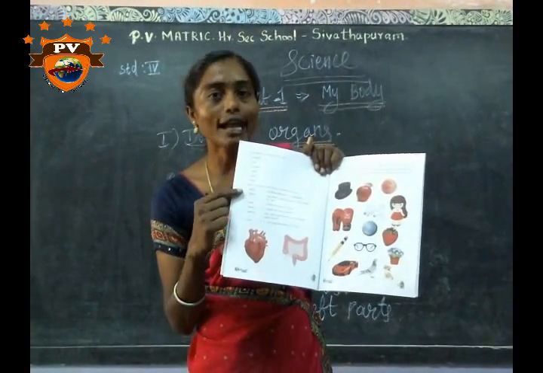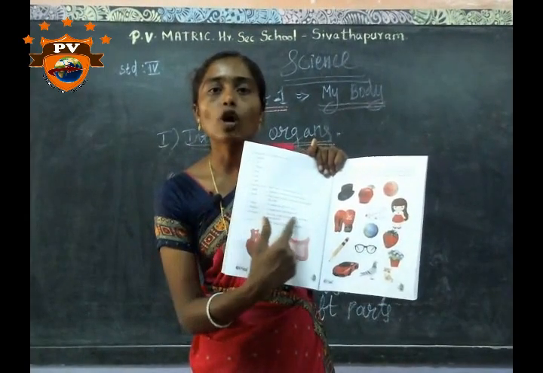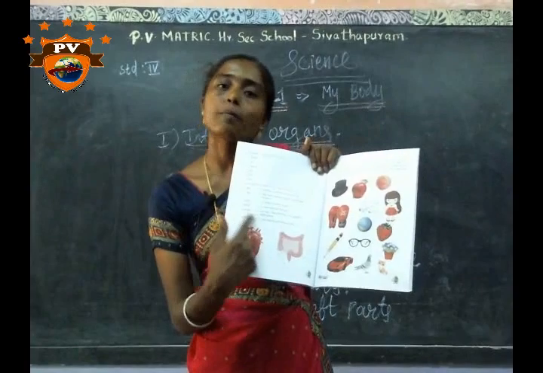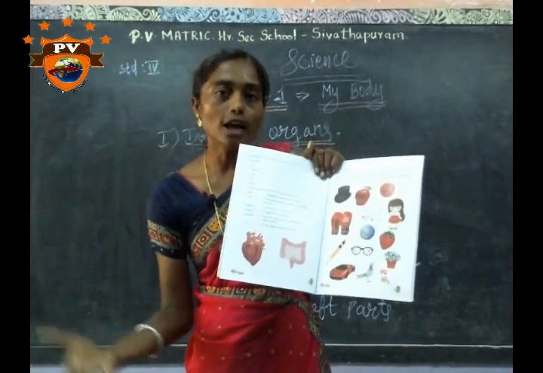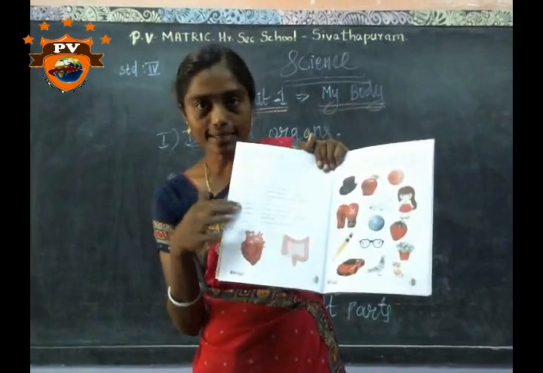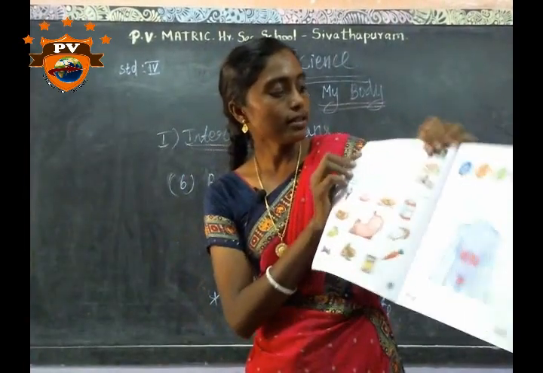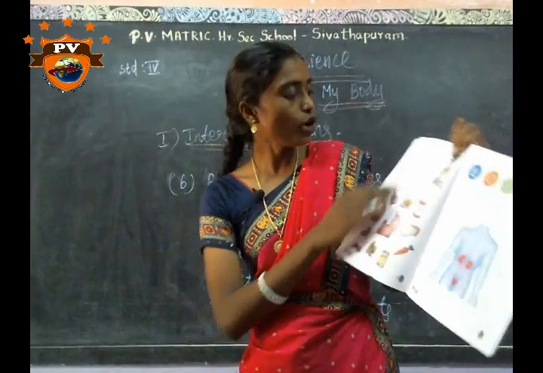For example, brain. Brain, it is a commanding center. Kidney, it is a filtering organ. Heart, it is a blood pumping organ. So you can read Roman letter 3 and match the function and organ. Okay, next book page number 4, Roman letter 3.